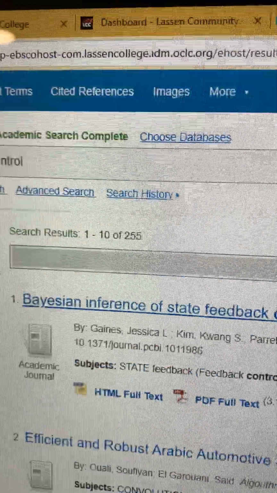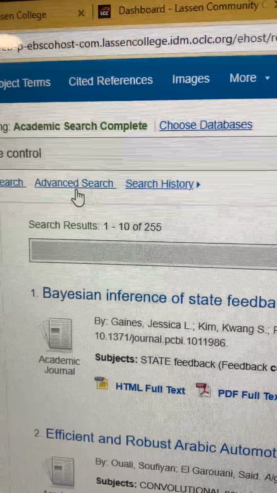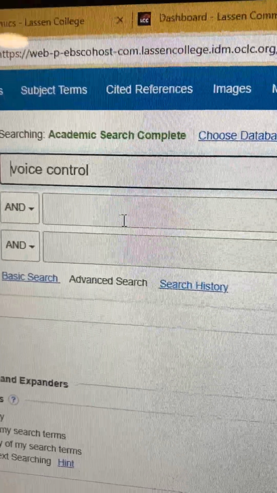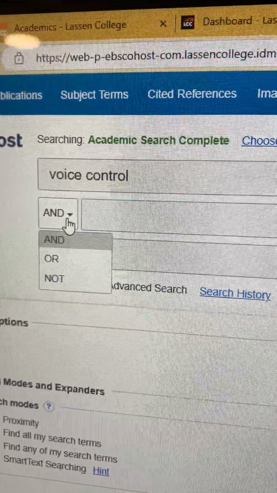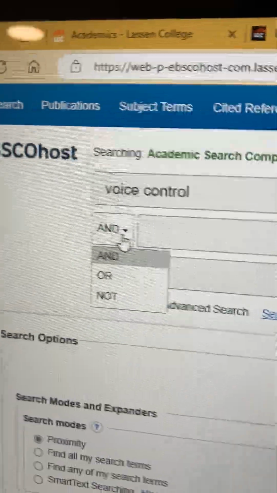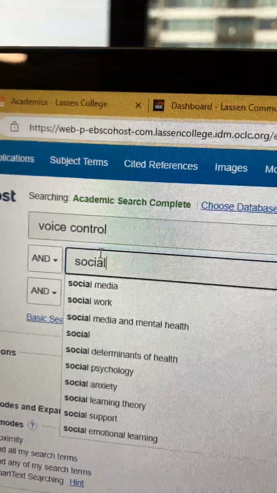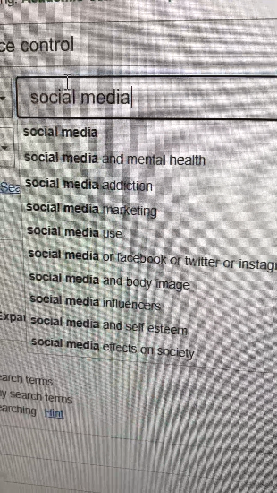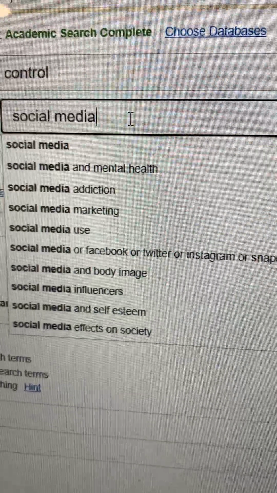So let's go back up here to the top, click on Advanced Search. And that'll give you additional categories. These tabs on the left-hand side, you can open up and, or, not to further define, narrow your research. So if you want voice control and social media, for example, and then even when you type in social media, you have all these options. So let's just start with social media.